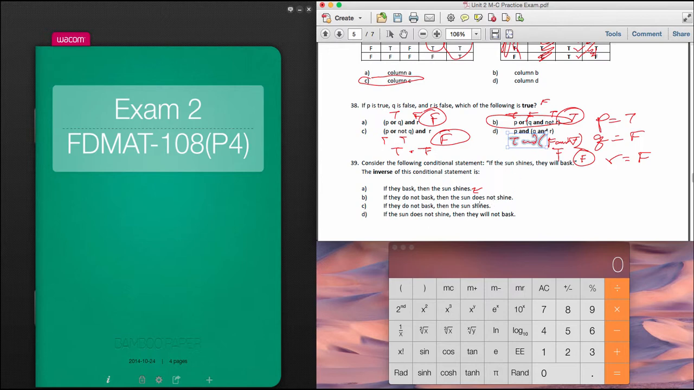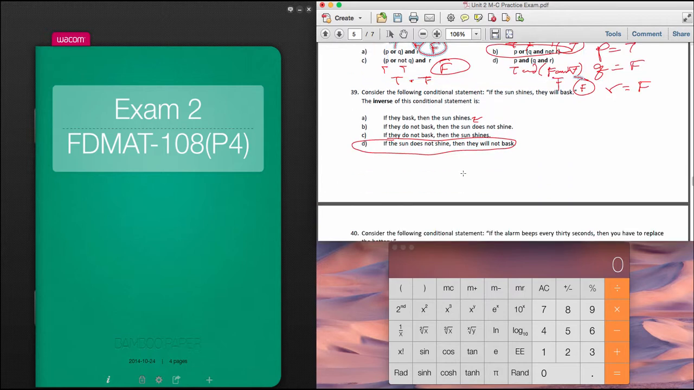So therefore, we didn't talk about that one, so let's move on. If the sun does not shine, they will not bask. Okay, so notice that this one is the inverse because we're negating the first statement and negating the second one. So D is the inverse. Okay, and let's look at 40.